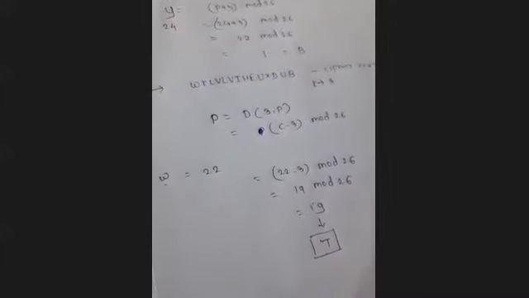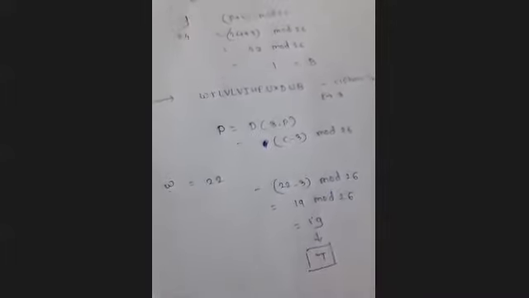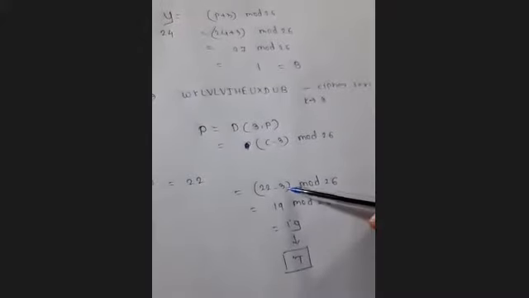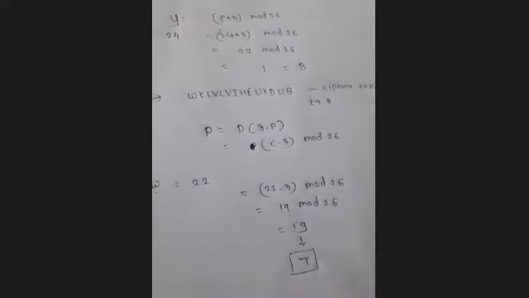Somewhere it may be possible that the formula will result in a negative value.